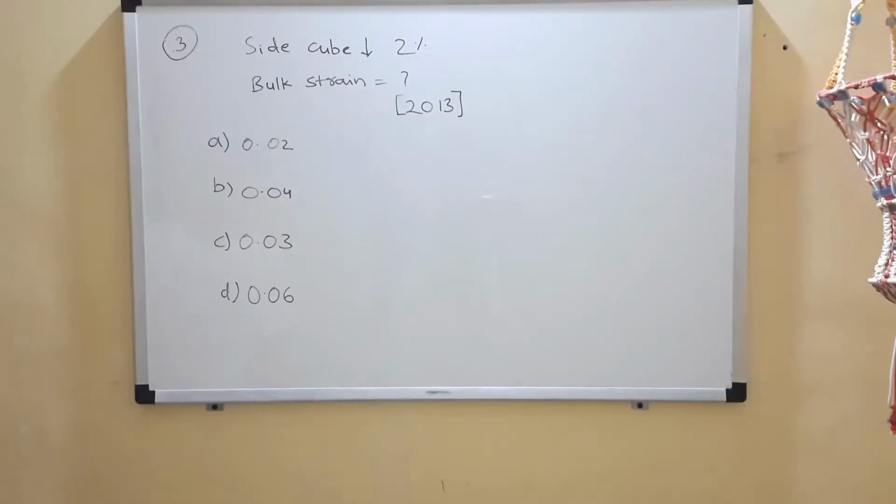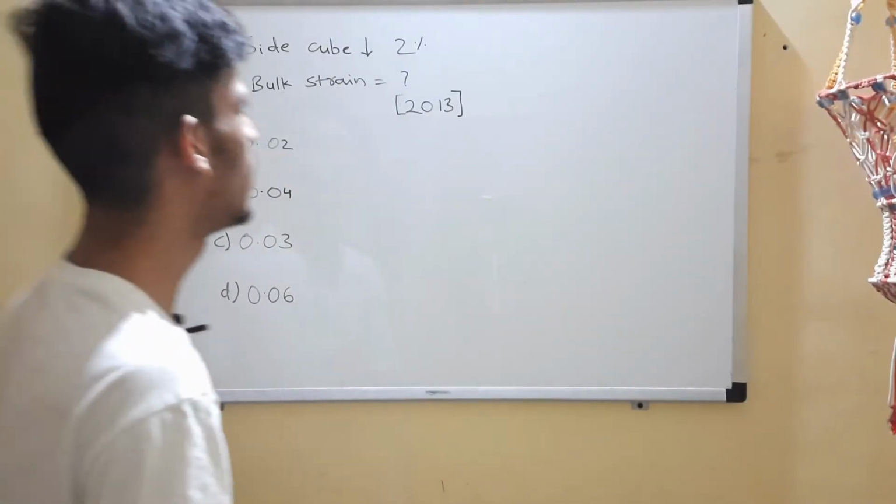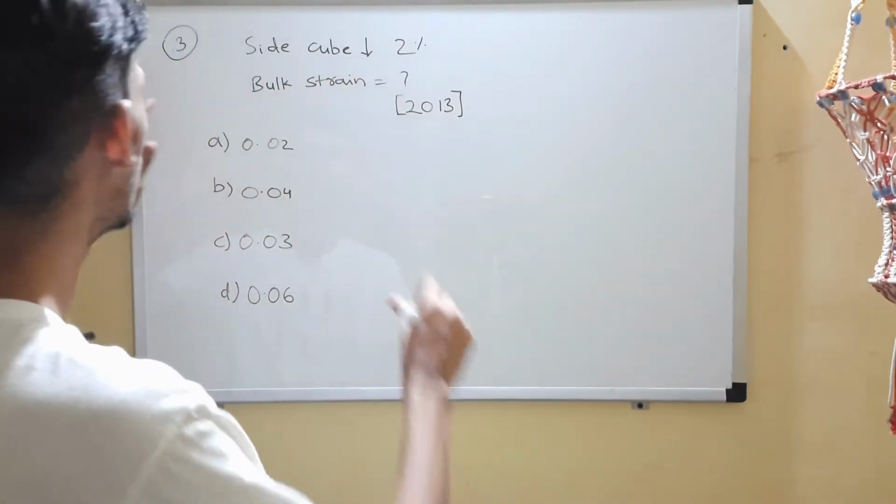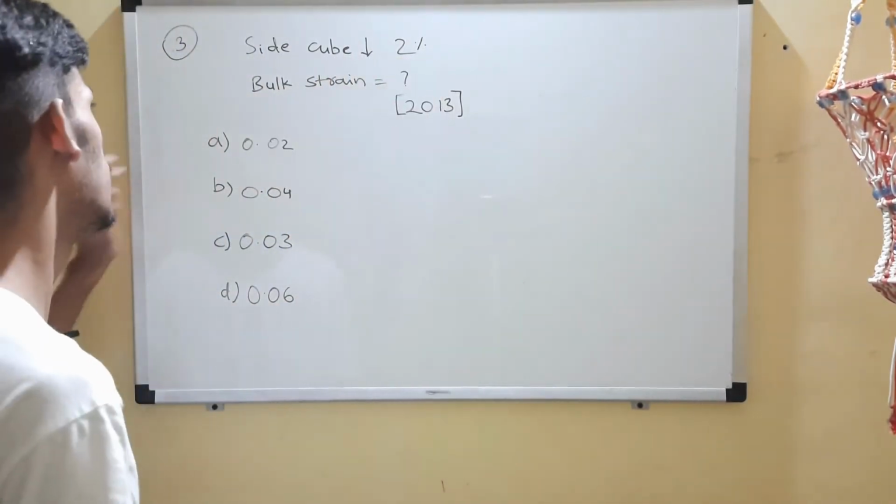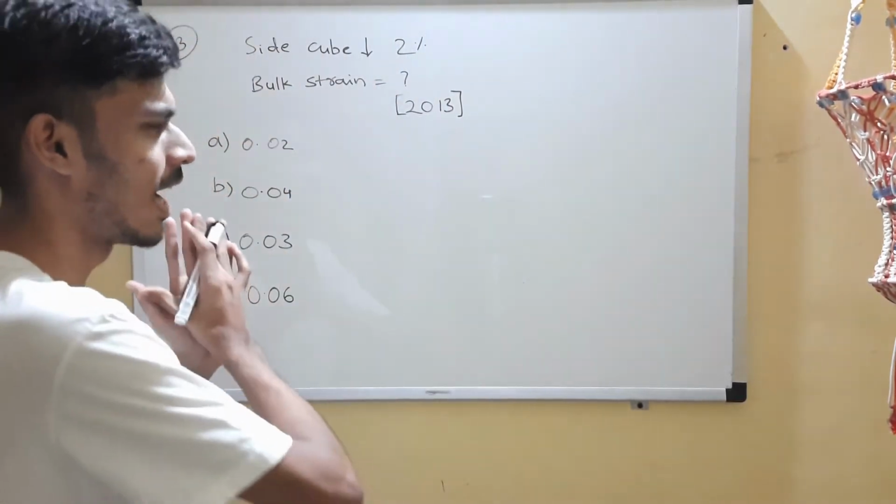Question 3 over here, it's from BITSAT 2013. Let's just read it. The side of a cube decreases by 2%, you are supposed to report the value of bulk strain. Okay, so this question actually is just trying to confuse you with the language.